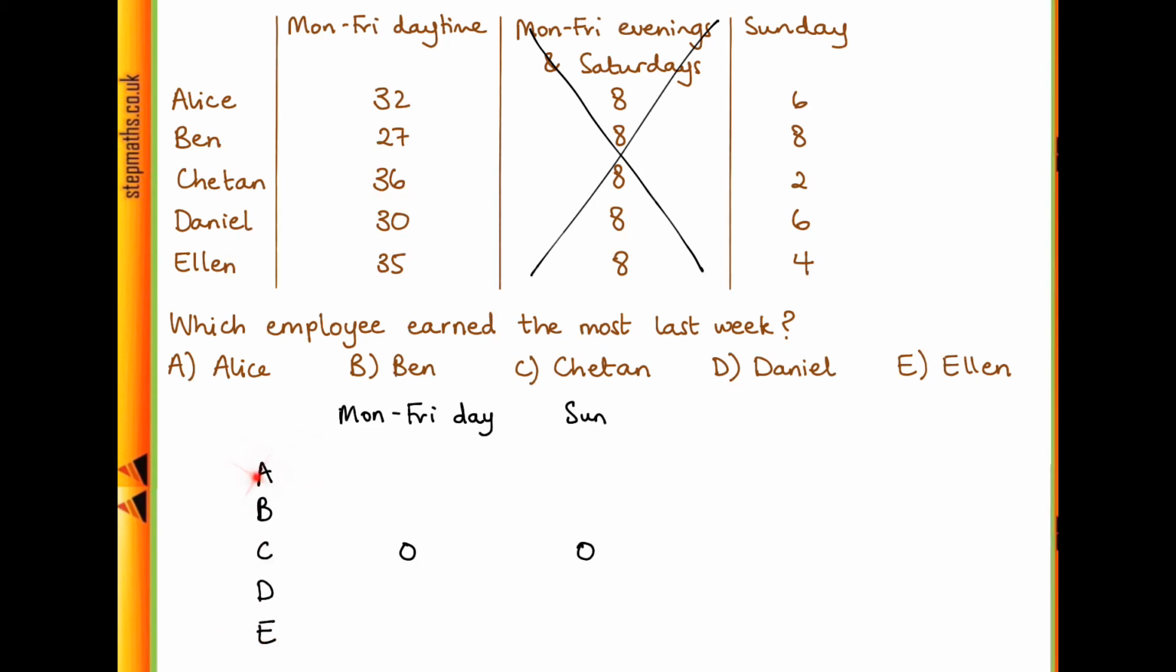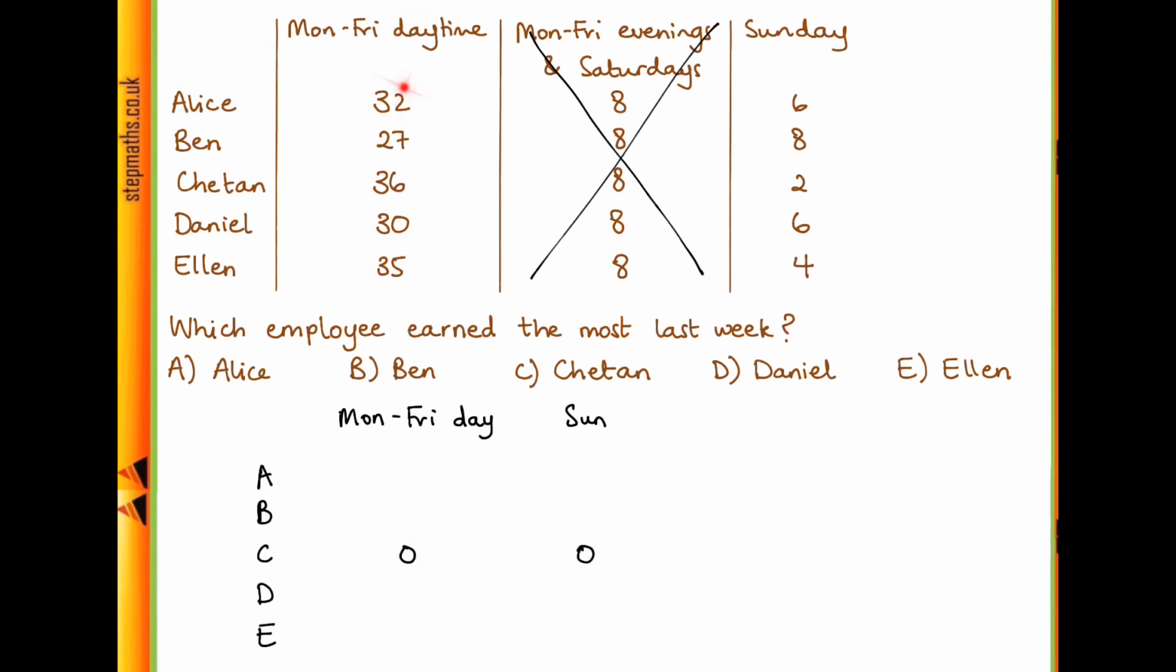Okay, so if we actually start doing our comparisons now. So here are my 5 employees, and Chaitan is like my 0. He worked 0 hours more or less than himself. And now we want to compare the number of hours that everyone else worked compared to Chaitan. So Alice worked 32 hours, whereas Chaitan worked 36. So Alice worked 4 fewer hours than Chaitan, so -4. Then Ben worked 27 hours compared to 36, so that's 9 hours fewer. And similarly, we can work out the results for Daniel and Ellen.